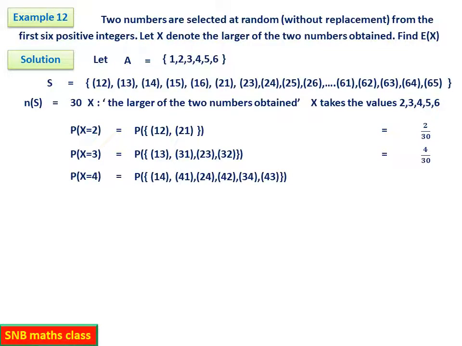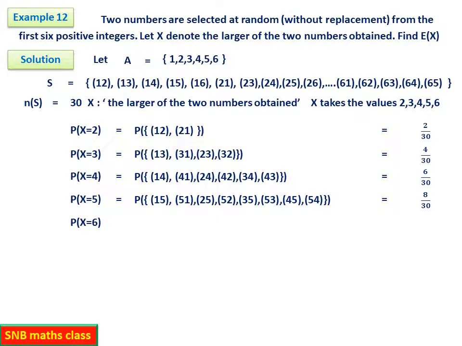Same way, now it is very simple. X equal to 4: 1, 4, 4, 1, 2, 4, 4, 2, 3, 4, 4, 3. These are the values for which you get 4. So count how many outcomes there are. So 6, so it is 6 by 30. Now it is very simple. X equal to 5. So you can see 1, 5, 5, 1, you get 5. 2, 5, 5, 2, you get 5. 3, 5, 5, 3, you get 5. 4, 5, 5, 4 also you get 5. So in total it is 8 by 30.